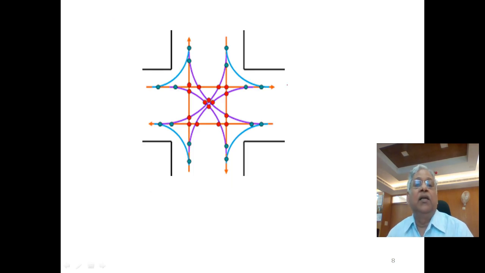conflict. 16 will be crossing points. These red dots here, 3 plus 3 plus 3 plus 3 and 4 here. Okay, 16 will be crossing points, 8 will be diverging points, and 8 will be converging points, that is merging points. So the total will be 32 points of conflict. That is how the conflict points are drawn at an intersection.